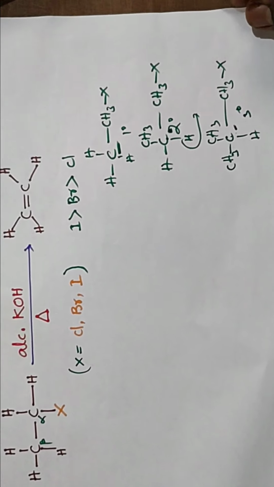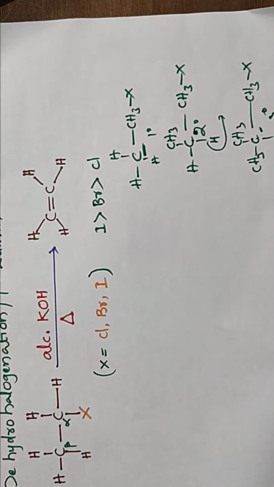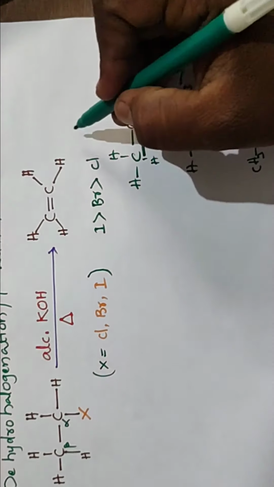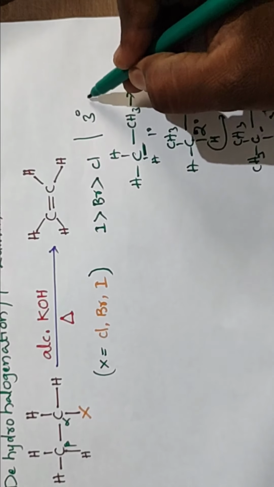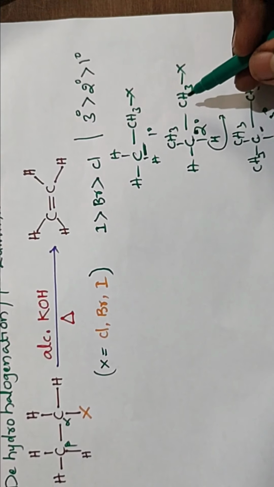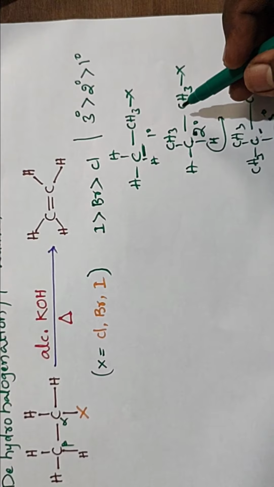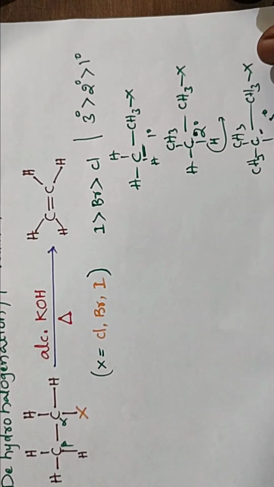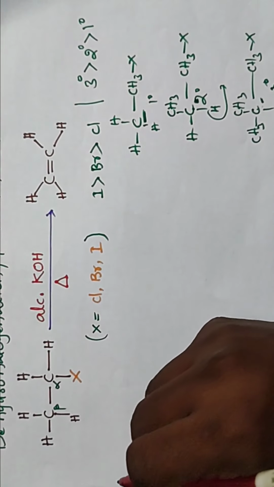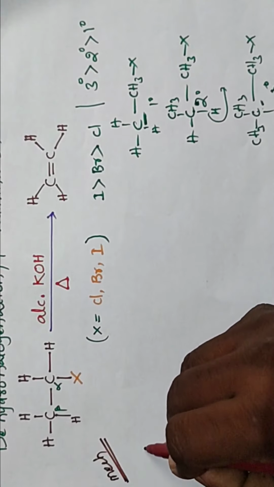In this reaction, the rate of dehydrohalogenation, the removal of H plus, from tertiary is more than secondary, and secondary is more than primary, because an unstable carbanion is formed in this. So we observe the mechanism of this reaction. First step,